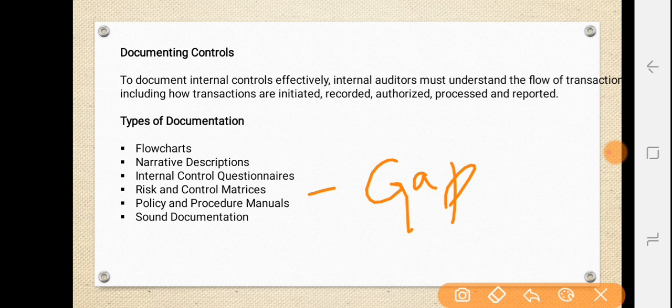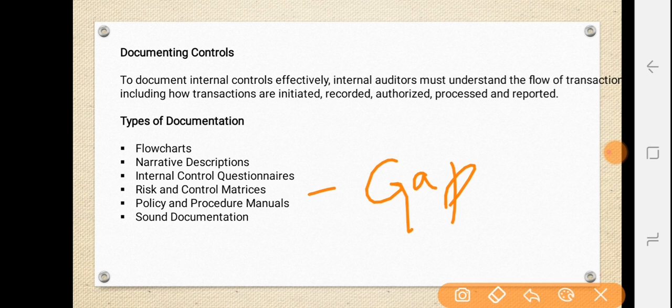Then next we have the policy and procedure manual. The policy and procedure manual establishes a systematic framework and sound guidelines for specific processes and activities of an organization, facilitating effective implementation of business strategies on both a strategic and operational level.